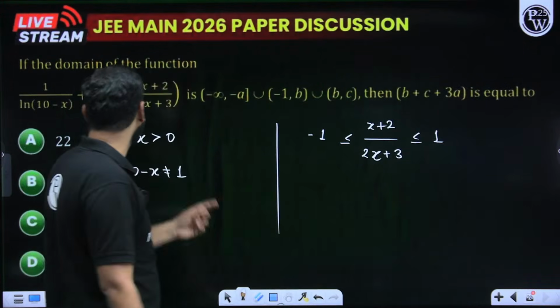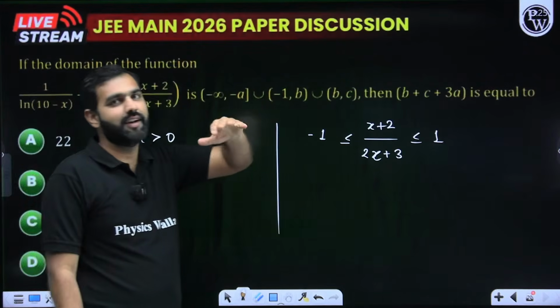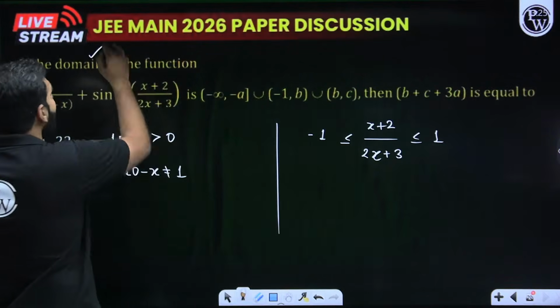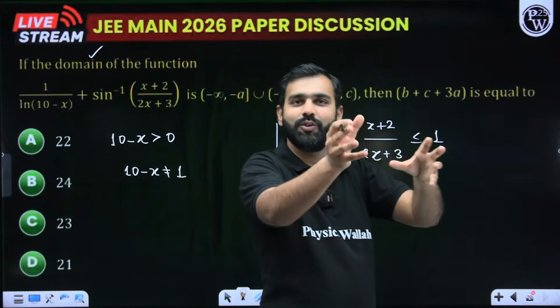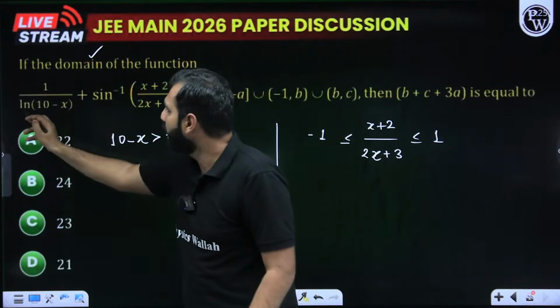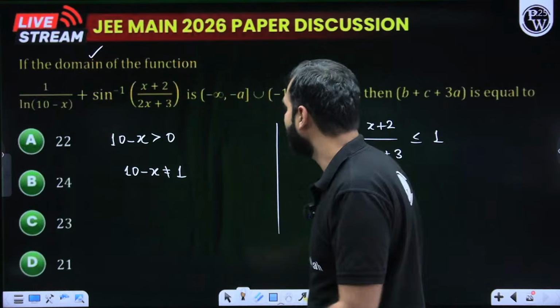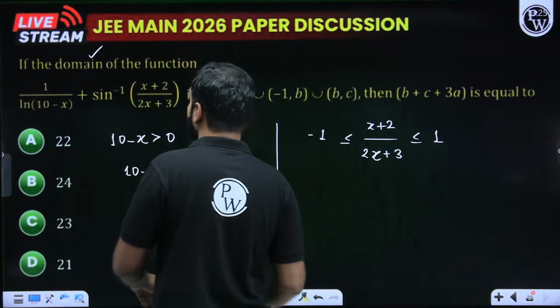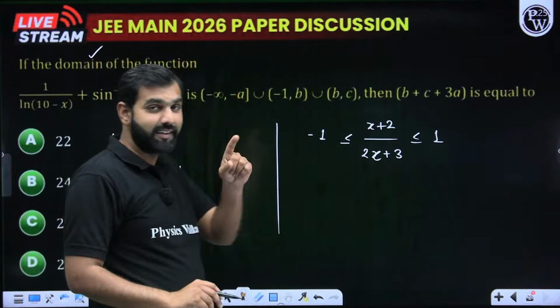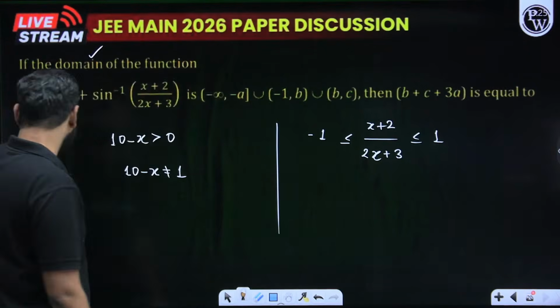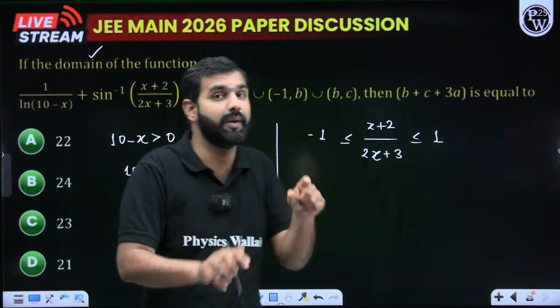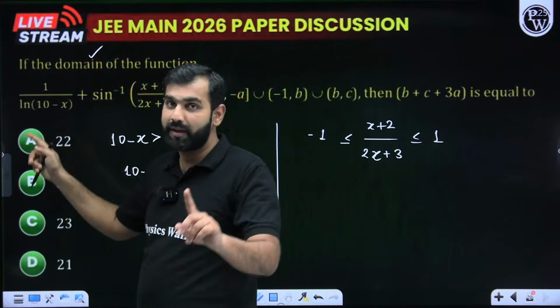Do you not know that here f(x) plus g(x), two functions are there, and you're supposed to figure out its domain? How do we figure it out? Take the intersection of the two domains. Which two domains? 1 upon ln of (10 minus x). So first of all, I need to ensure that this ln(10 minus x) is in the denominator. So 10 minus x cannot be 1, because if 10 minus x becomes 1, ln 1 becomes 0.